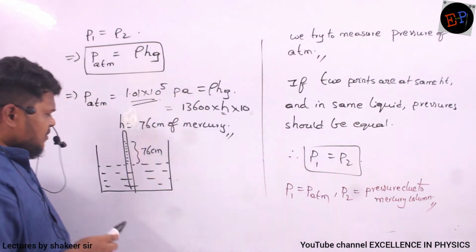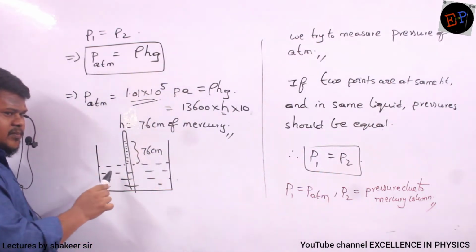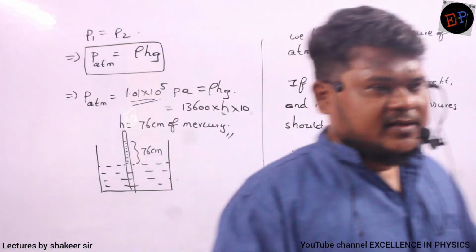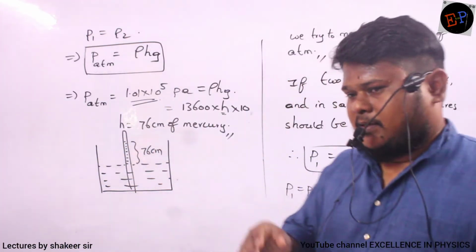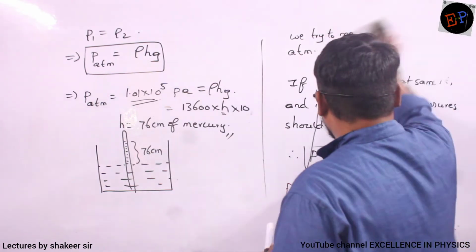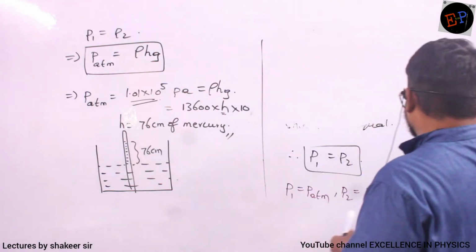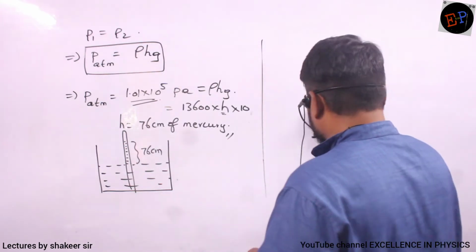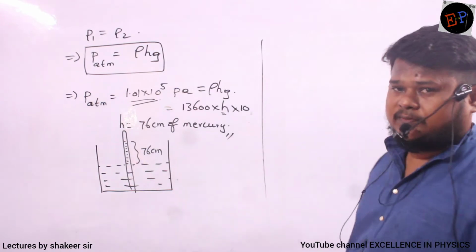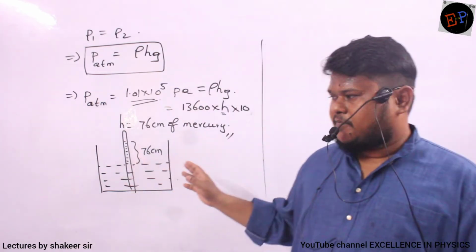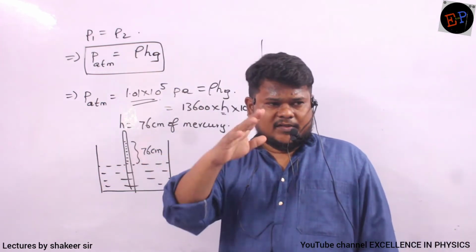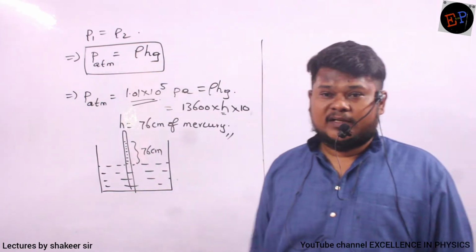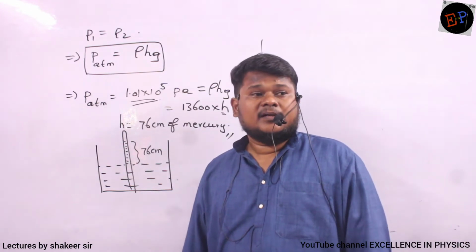Then can you say what happens to the length of this mercury column? Will it remain same, increase or decrease? Increases. Why does it increase? Are you able to understand what I am saying? I am taking this apparatus to a height of some 500 meters above the sea level. Then what happens to the length of mercury inside this tube? Previously it was 76, no? At sea level it was 76. If I go to a height of 500 meters, what happens to this level?